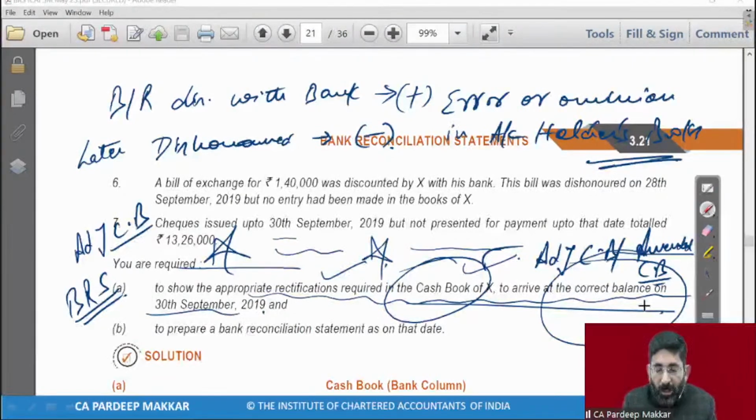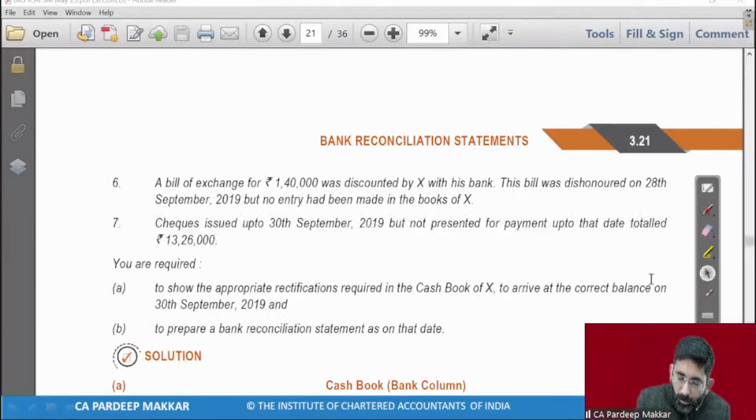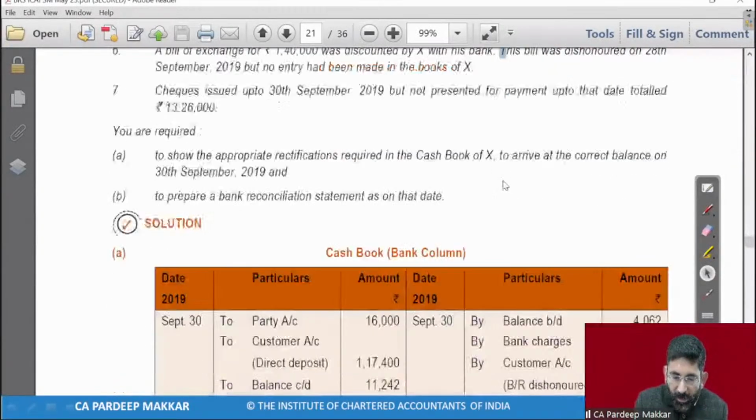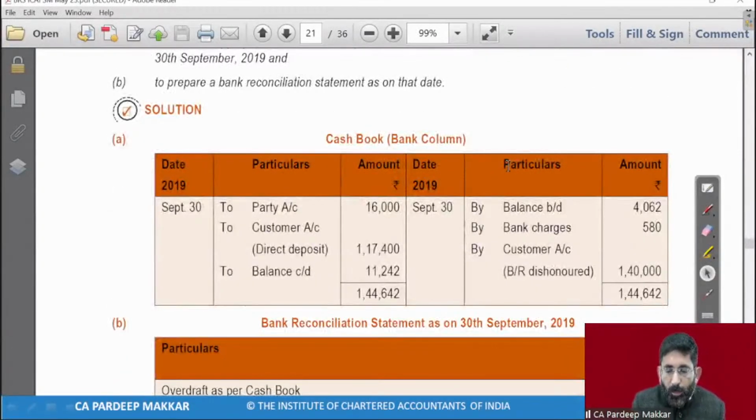In this way he has written and demanded from you to prepare it. Then you have to prepare it in this way. Otherwise the method is very well clear to you. See, here it is, how to present it. This is adjusted cash book. In this, whatever is to be added, that is to be entered this side. Whatever is to be added, that is entered in debit side. Whatever is to be deducted, that is to be entered this side.